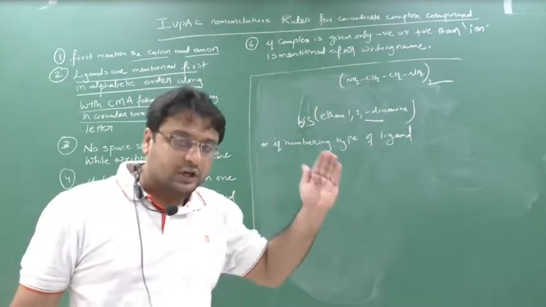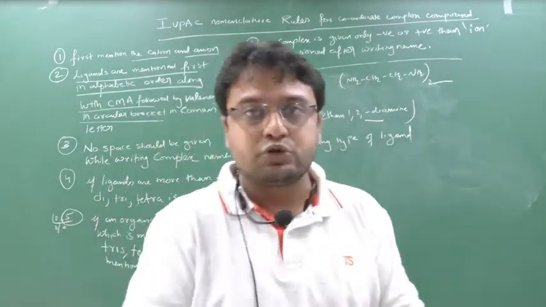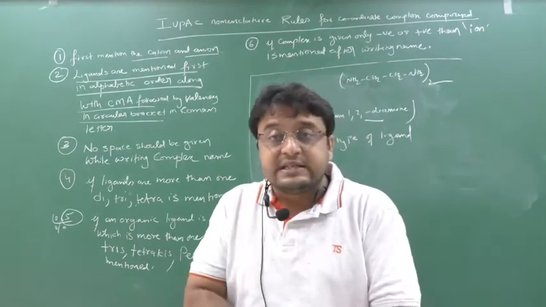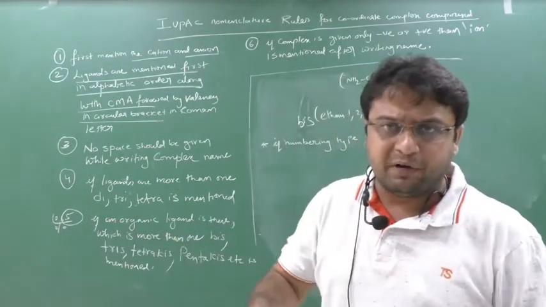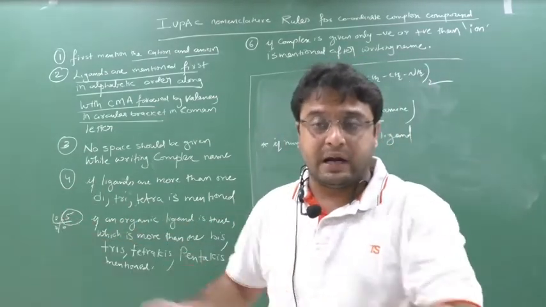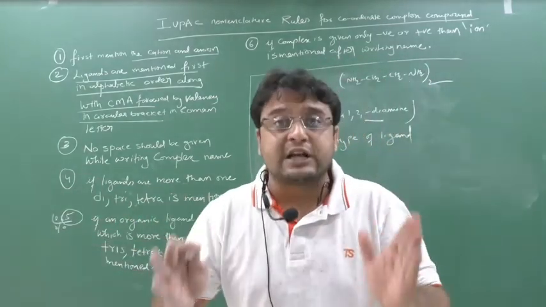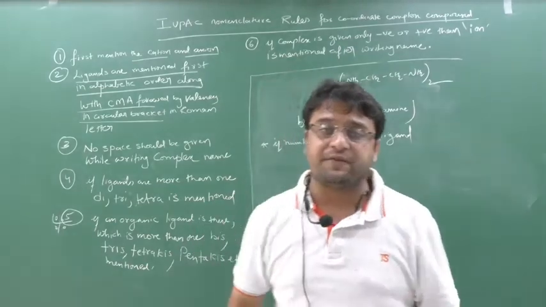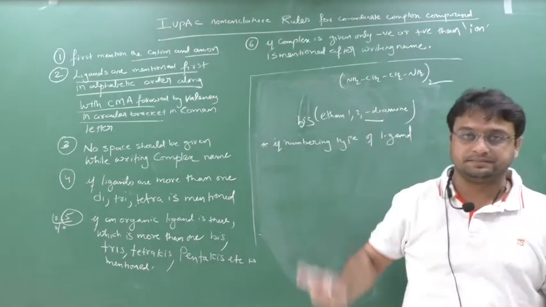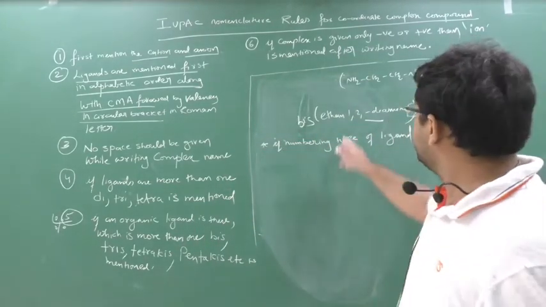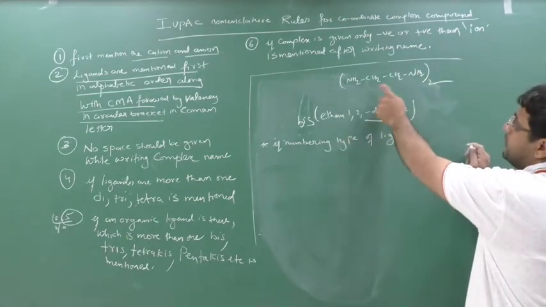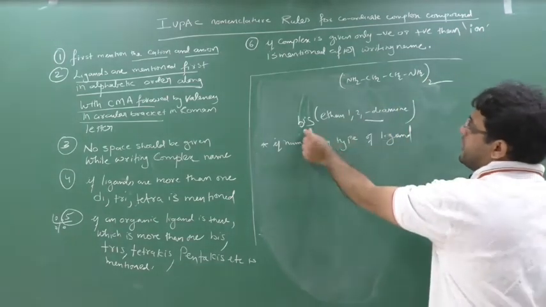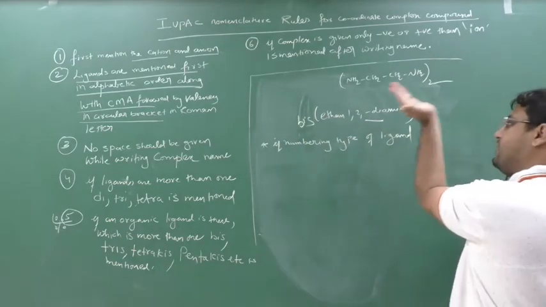But for a shortcut, a simple shortcut I am telling you, whenever you see a ligand which is named according to the numbering, numbering ligand means ethane 1,2-diamine, propane 1,2-diamine, propane 1,2,3-triamine, propane 1,3-diamine, this kind of ligand will use the suffix bis, tris, tetrakis and so on. Clear? Here I cannot write di ethane 1,2-diamine. No, wrong. Bis ethane 1,2-diamine.